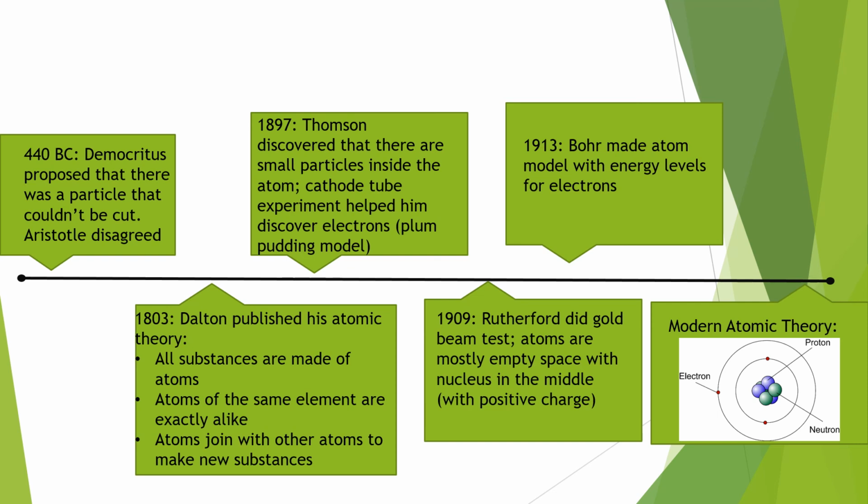It started way back in 440 BC. A lot of time went on before anybody made any substantial discoveries after that. But that is what the theory has developed into now: protons and neutrons in the middle, in our nucleus, and electrons on the outside in the electron clouds.